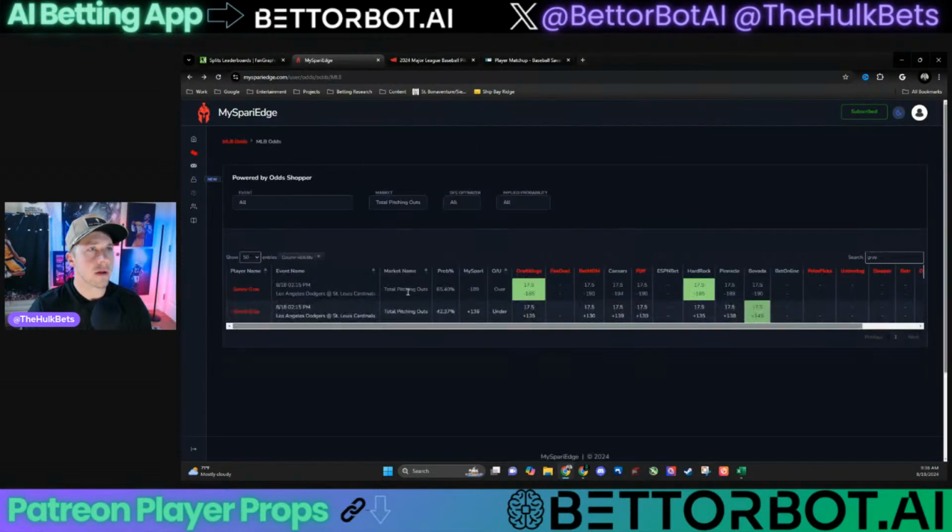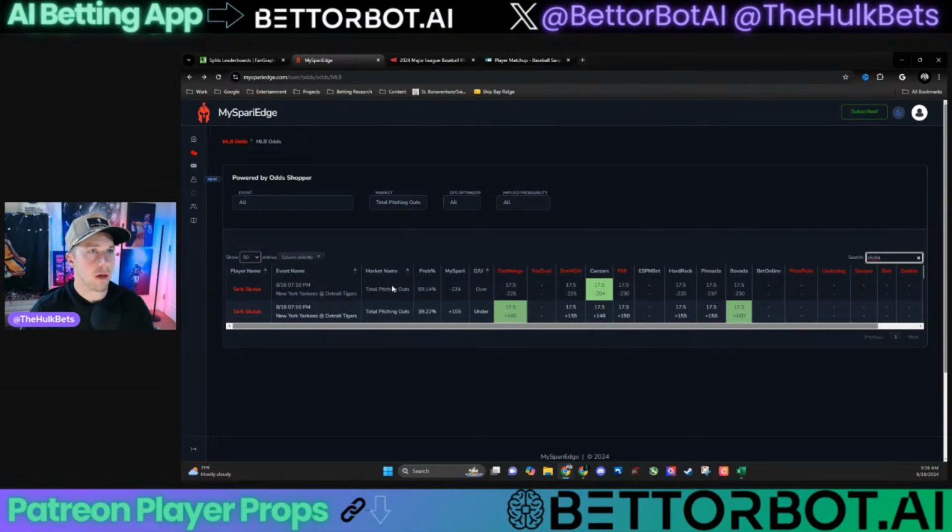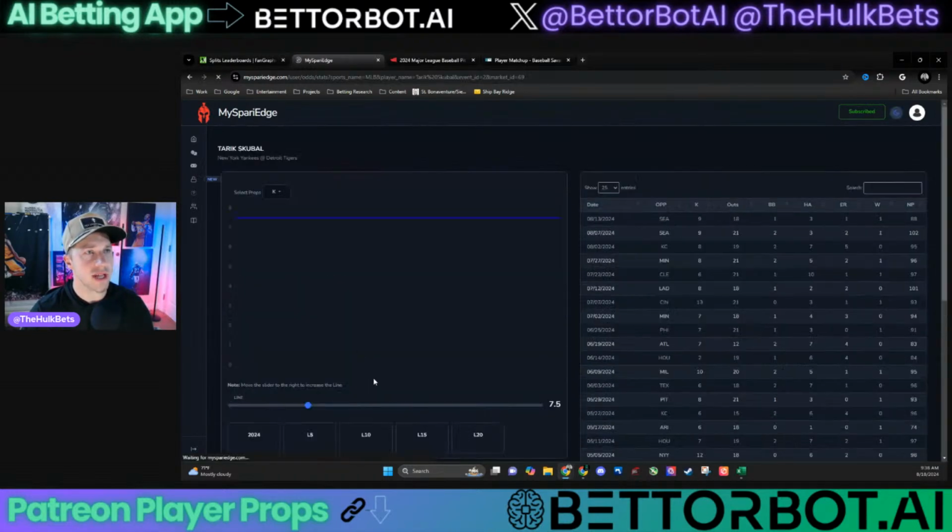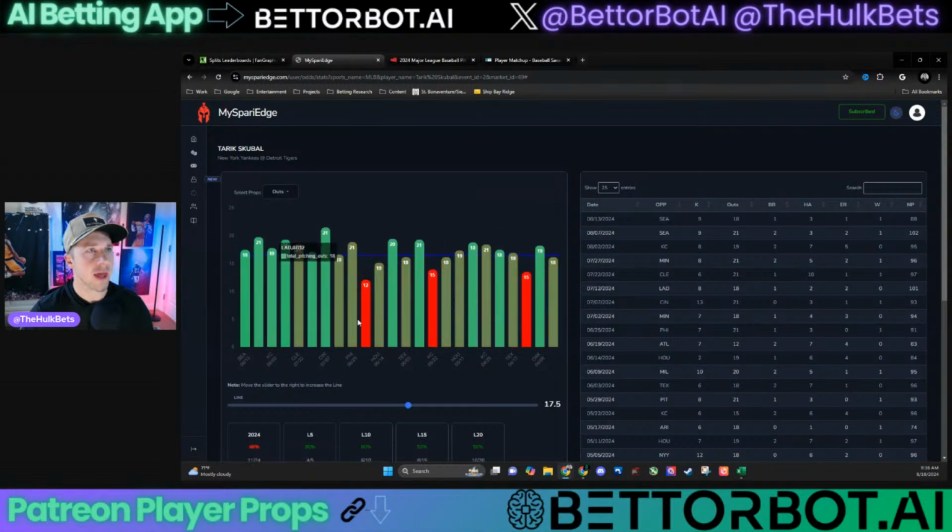Let's take a look here. Guys, I hope you're finding this helpful. I know it might seem tedious. However, wow, look at that. Skubal goes deep, though, doesn't he, into the games? Yeah, this is not one I would love to take the under. I mean, look at that hit rate.